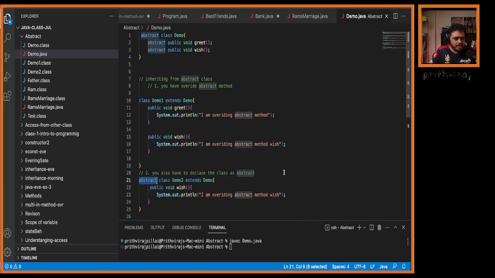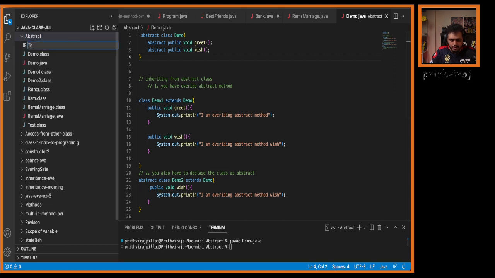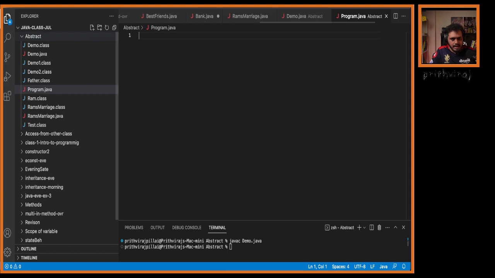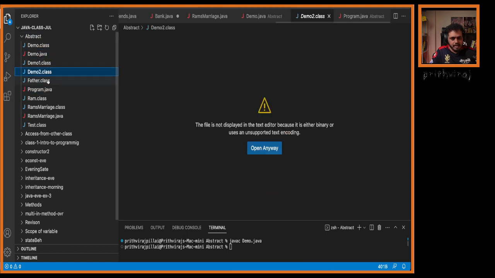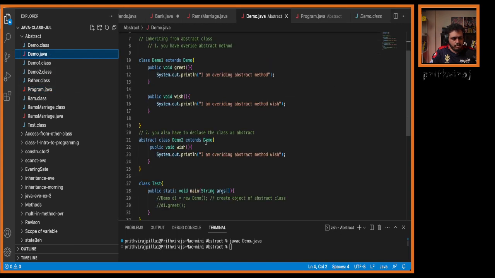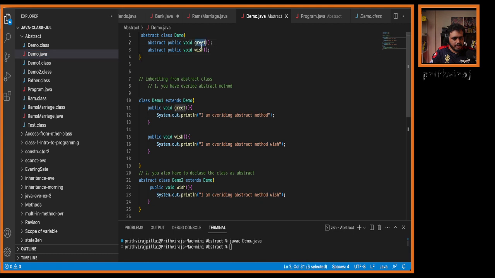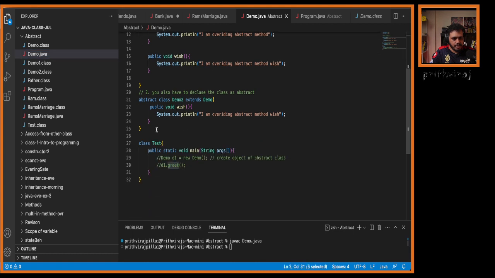The next possibility which I want to show you is this. Let us create a different file, a new file, some other class. When you extend the other class, you only have to override the greet method. No need to override the other. Let us see that also.